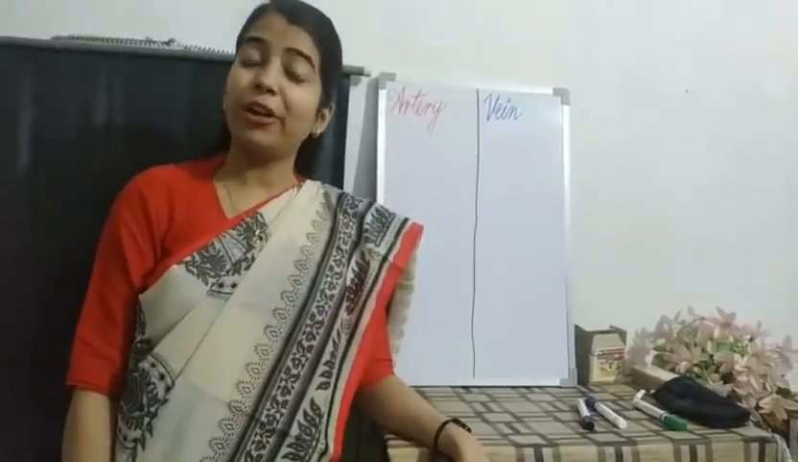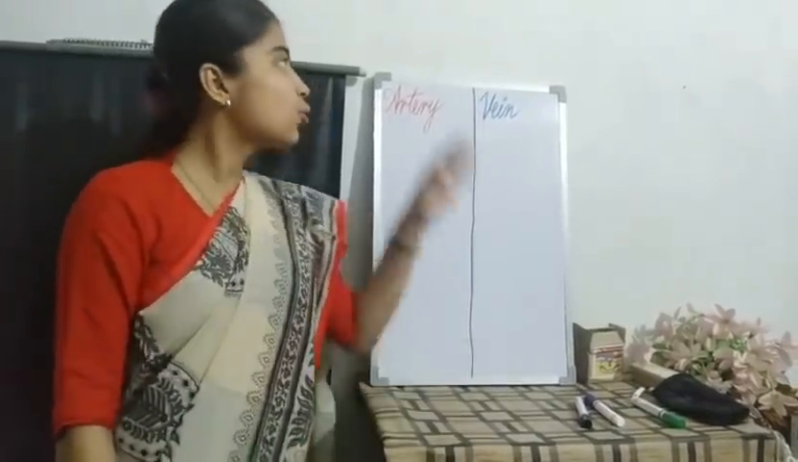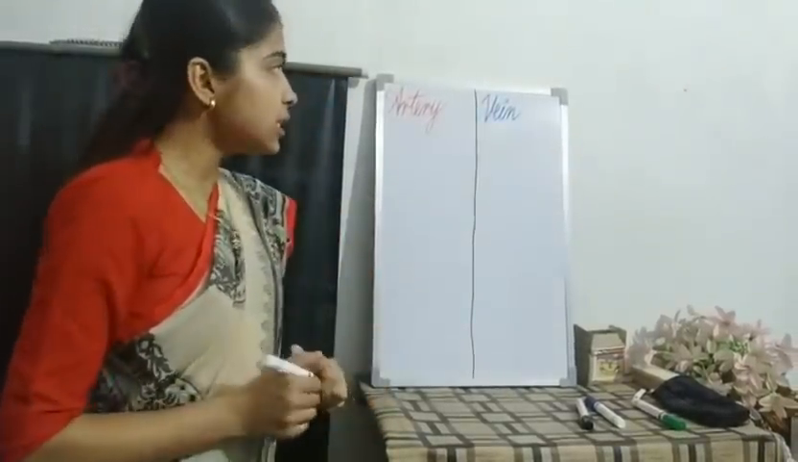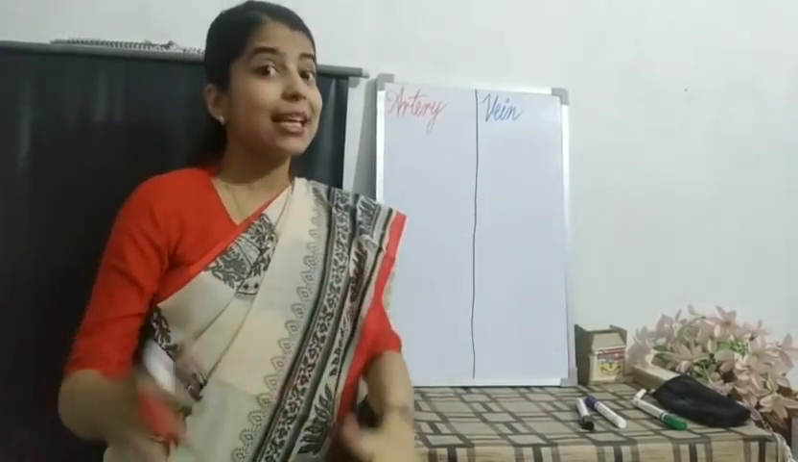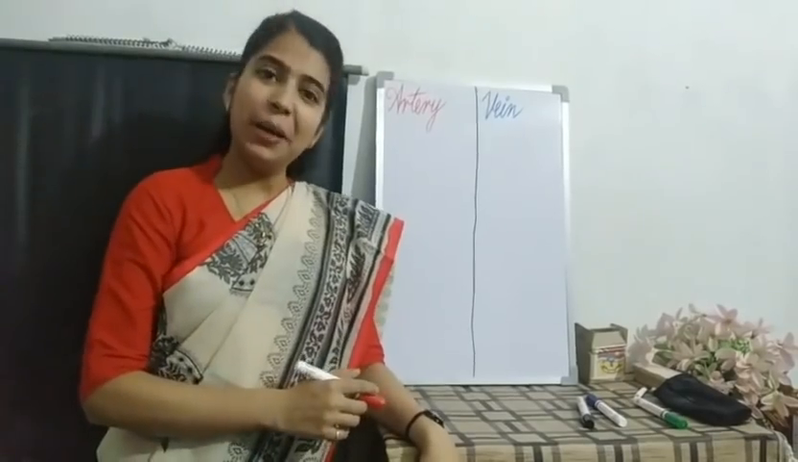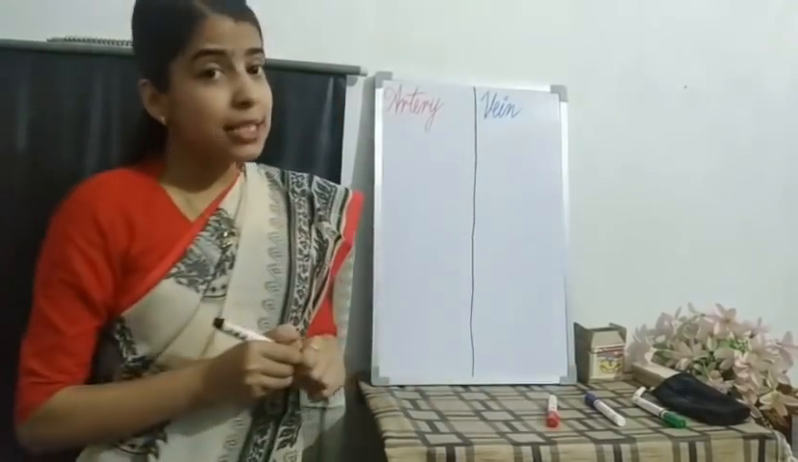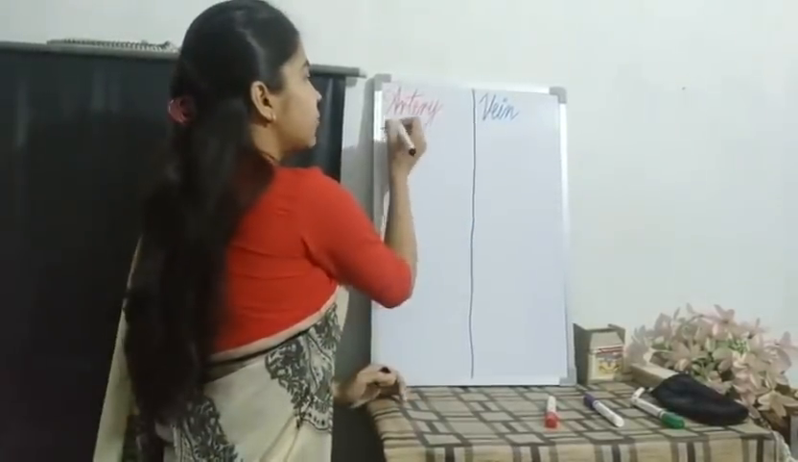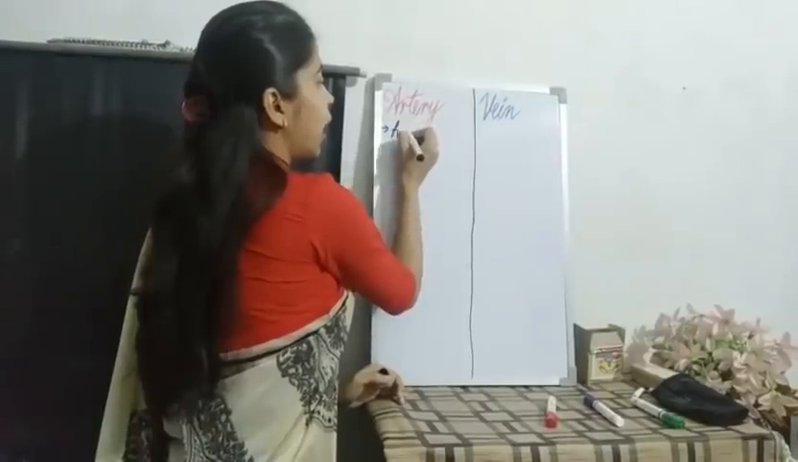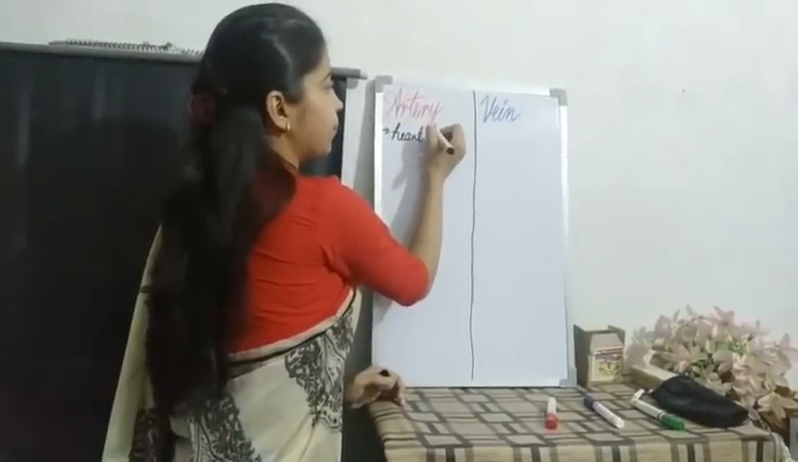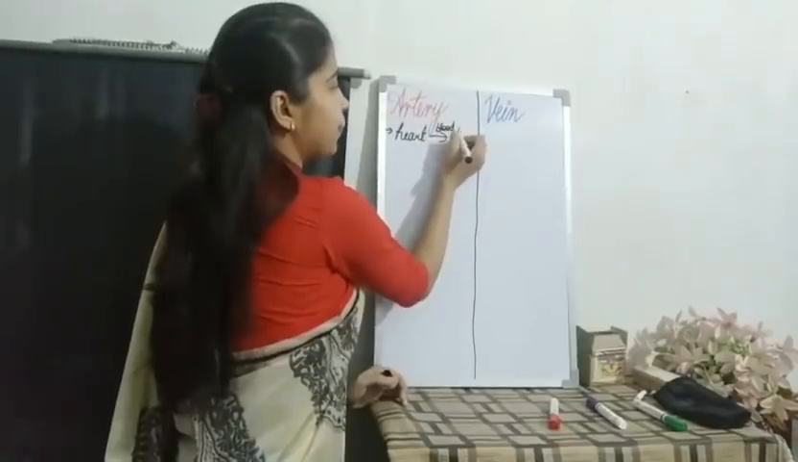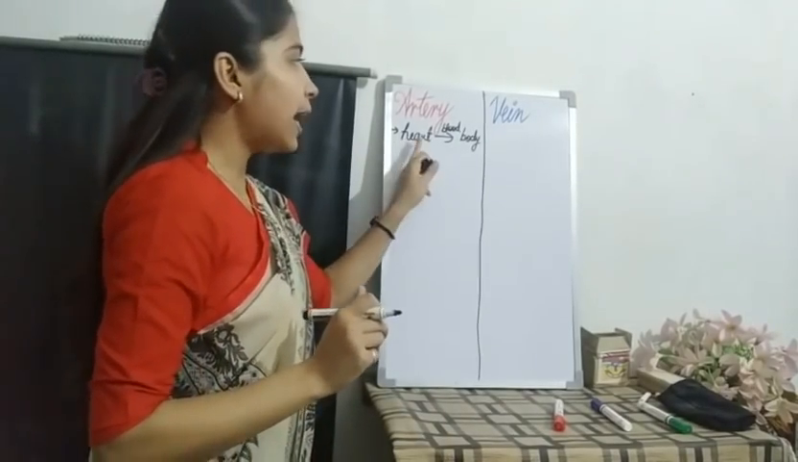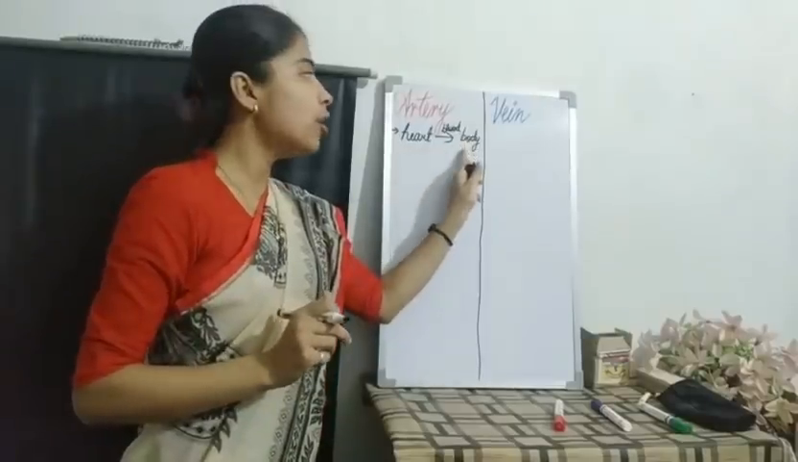Okay, students. So I have already given you the reading of the topic. Now let us go through the difference between an artery and a vein. With this, we will also revise the characteristics that we have already learned in our previous class. The first difference between an artery and a vein is that arteries carry the blood from the heart to your body.